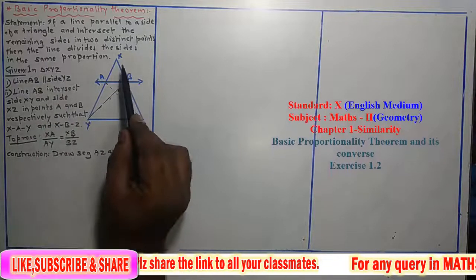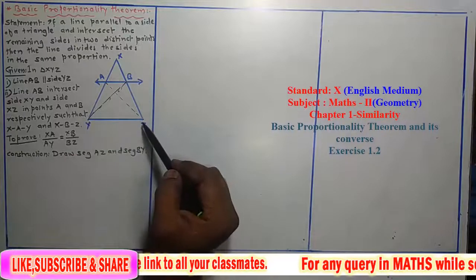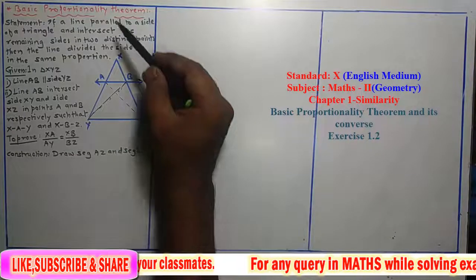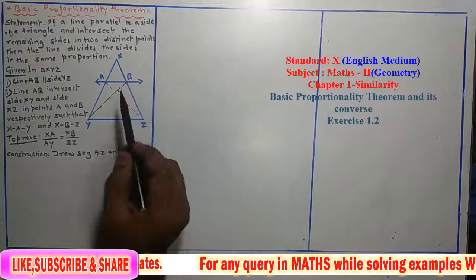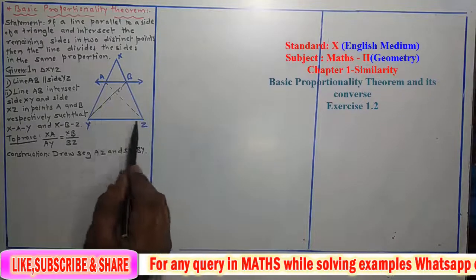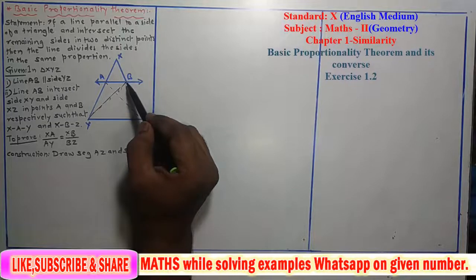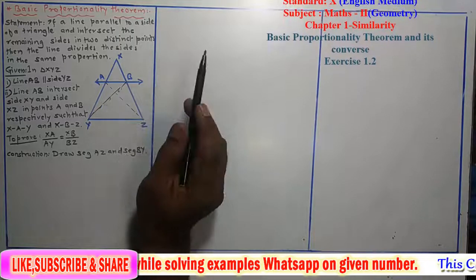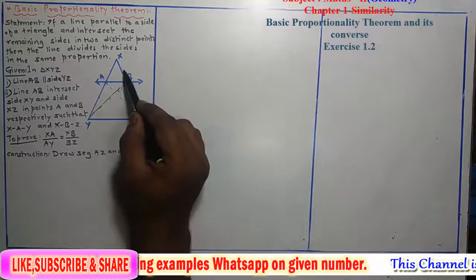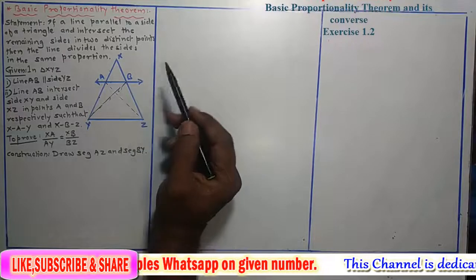ठीक है, यानी एक ट्राइंगल के अंदर, एक ट्राइंगल यहाँ पे लिया हमने ट्राइंगल एक्स वाई जेड. In the triangle, if a line is parallel to one side, here this line AB is parallel to side XZ, then this line divides the two sides in the same proportion. तो वो sides क्या करती है, ट्राइंगल के दोनों sides को same proportion में divide करती है.